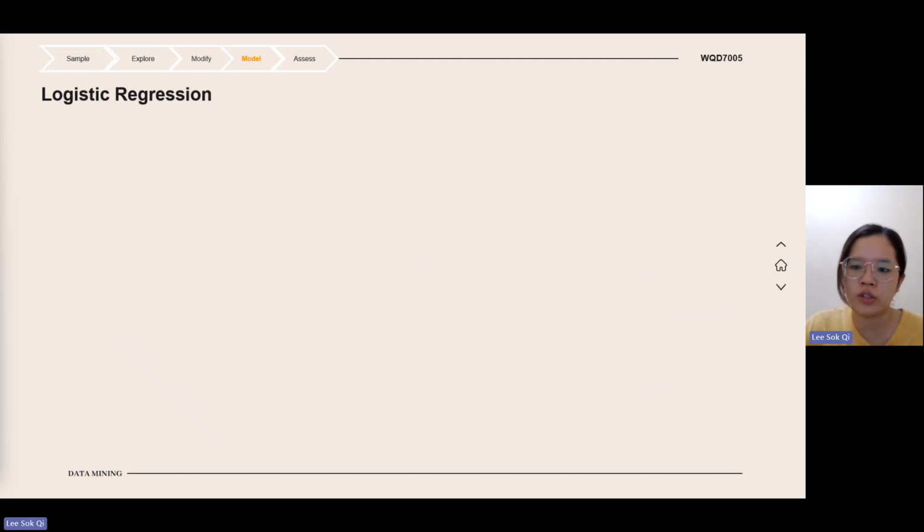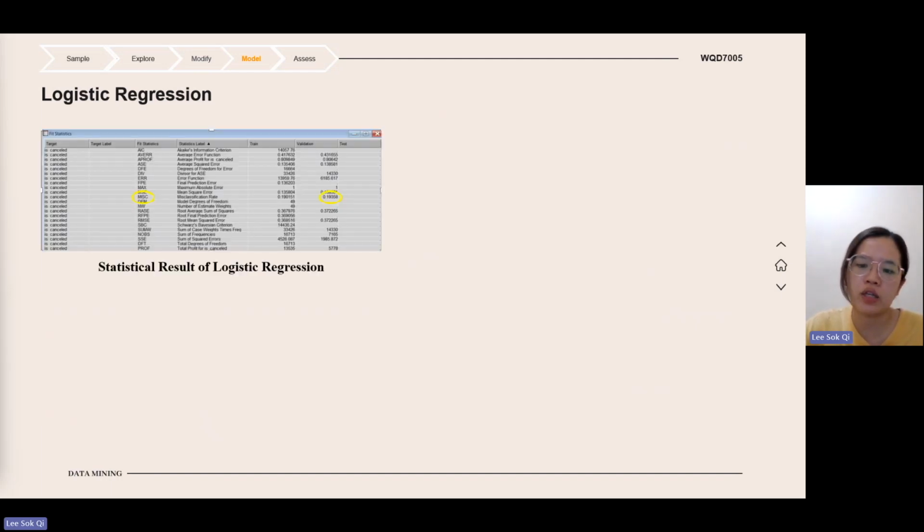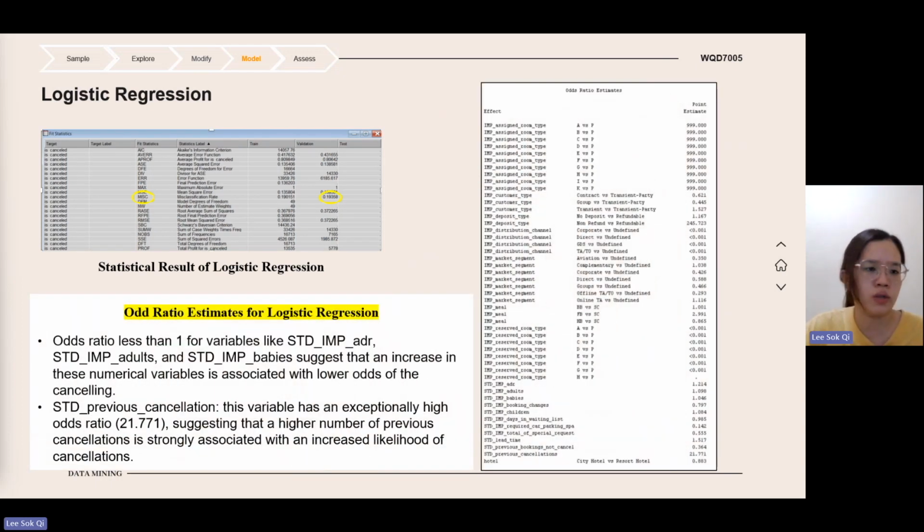So moving on to the logistic regression. Logistic regression is a statistical method for predictive analysis and is a classification algorithm used to solve binary classification problems. So 0.19358 is the misclassification rate obtained in logistic regression, and the results of the odds ratio estimates are shown here as well.